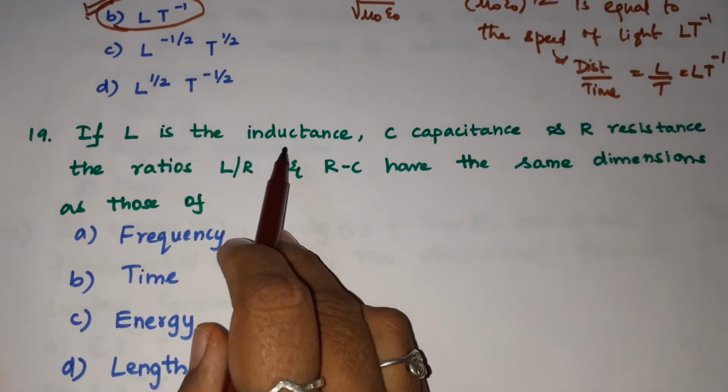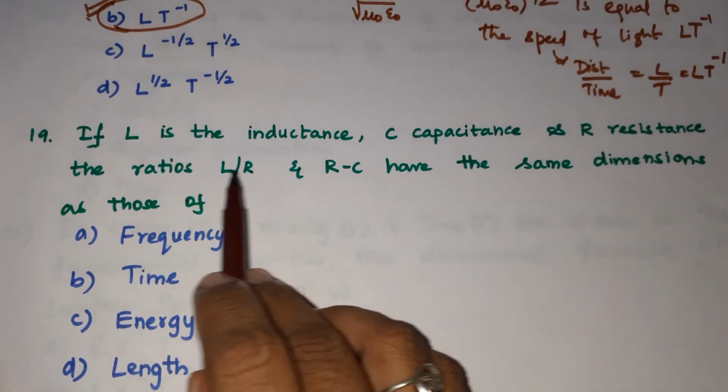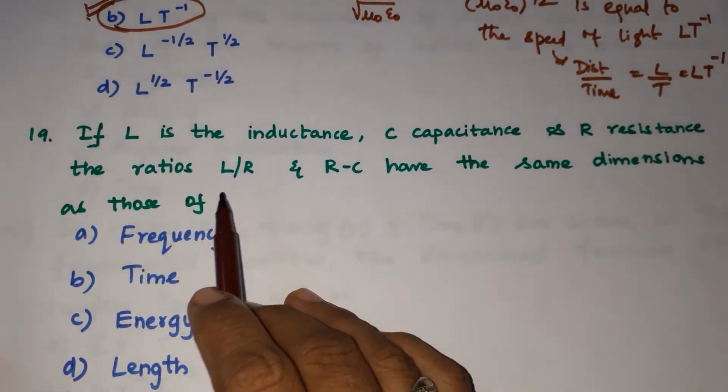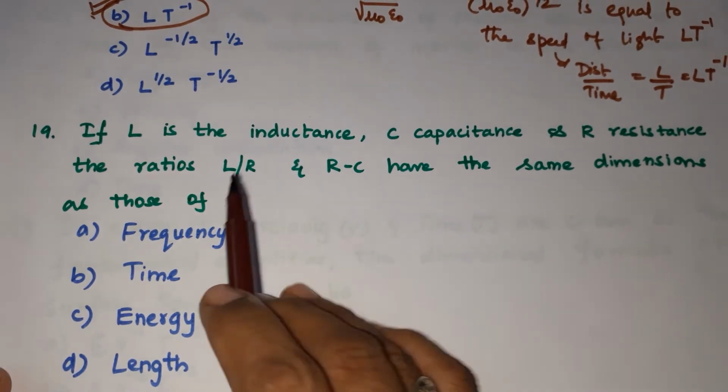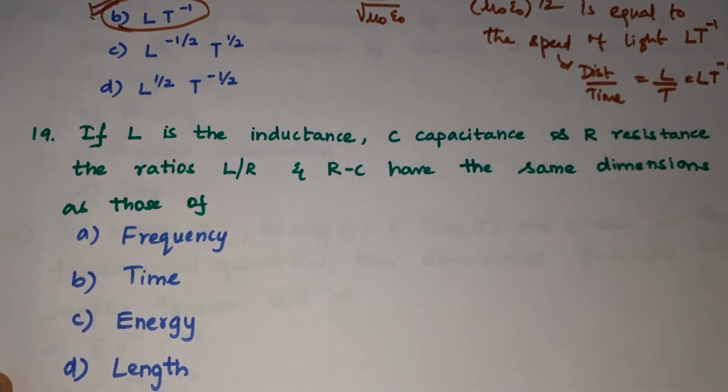If L is the inductance, C is capacitance and R is resistance, the ratios L by R and RC have the same dimensions as those of what? Frequency, time, energy, length.